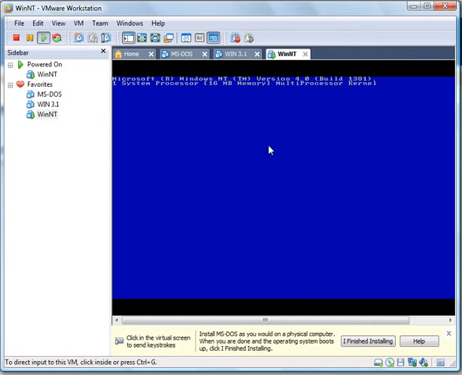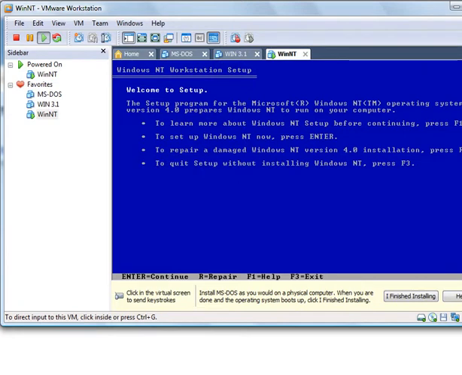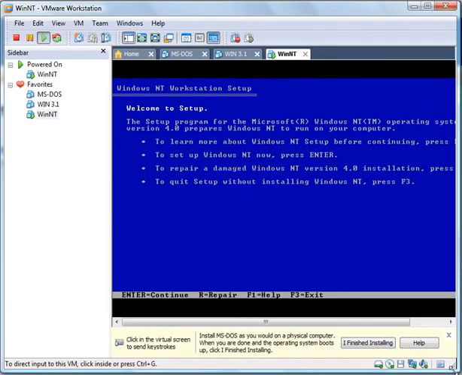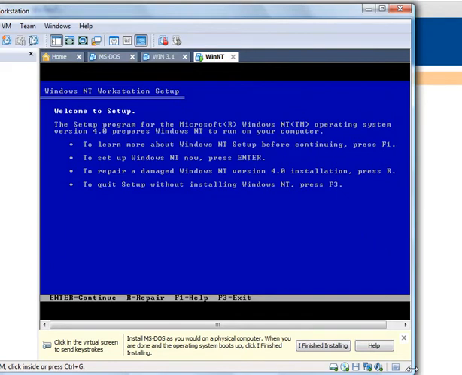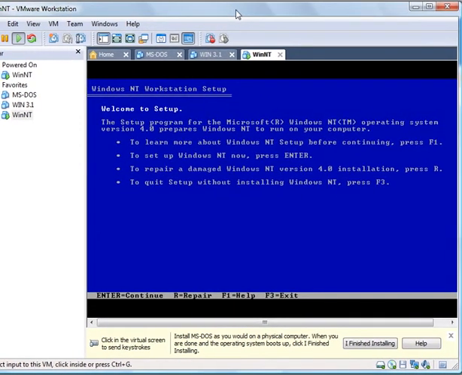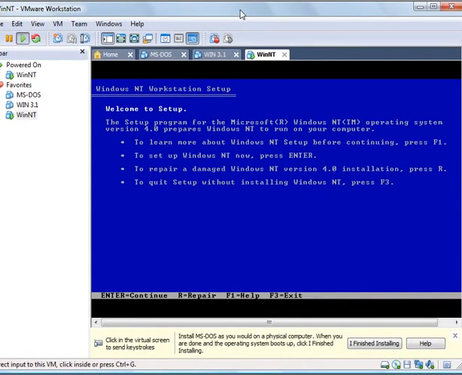So when you're installing, when you see this blue screen like this, it's not a blue screen of death. I know most people are used to seeing progress bars and stuff of what's going on, and it just doesn't have that.